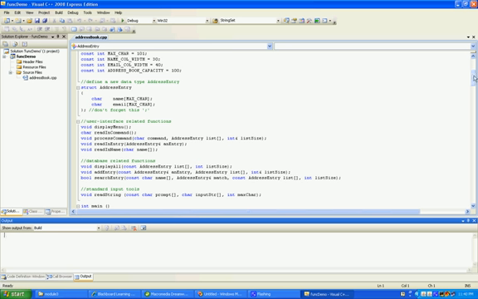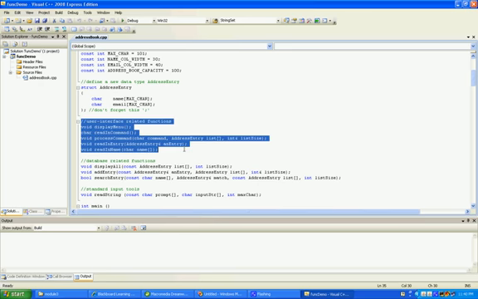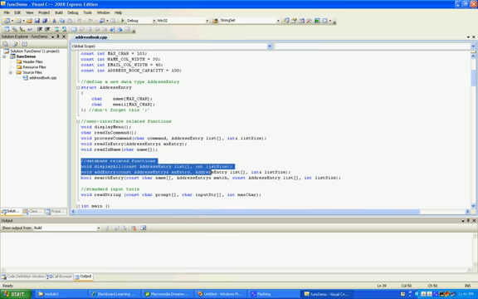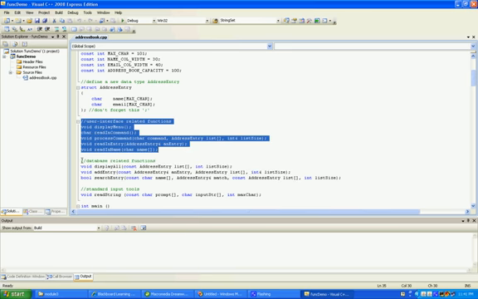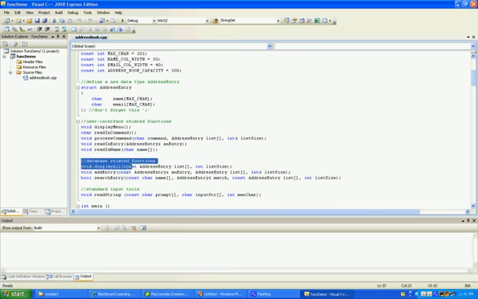Now let's talk about the design. For this address book program, I made it two big modules. One is a user interface, that's the front end. These are the user interface related functions that work with the user. Another module is the database related functions, and that works on the back end data. This one is going to do the presentation, and this one is going to manage the underlying database.